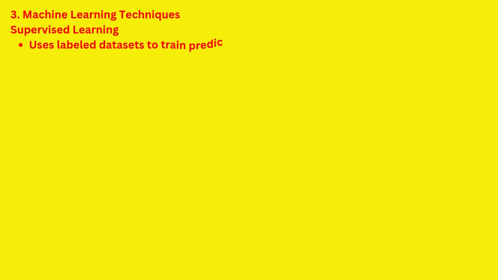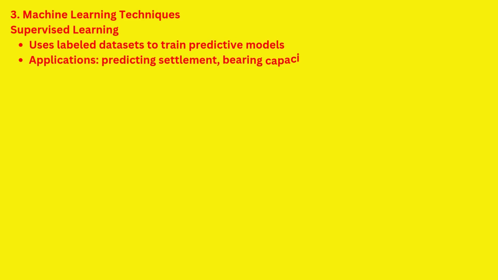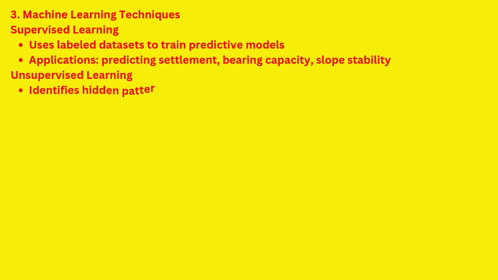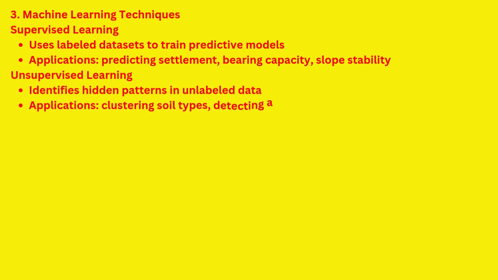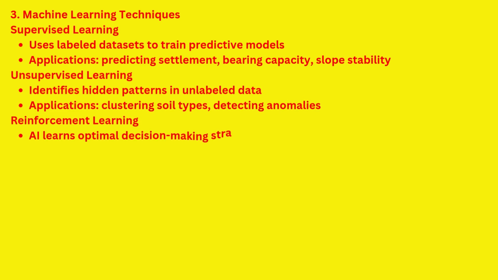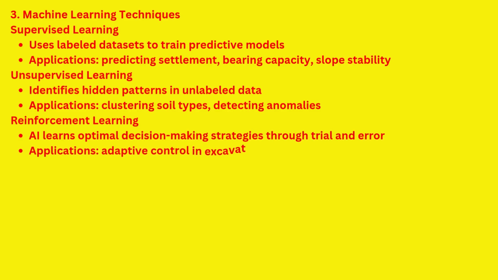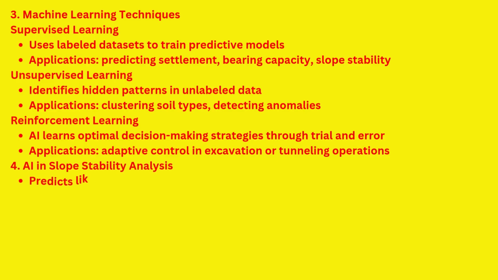3. Machine learning techniques. Supervised learning uses labeled datasets to train predictive models. Applications: predicting settlement, bearing capacity, slope stability. Unsupervised learning identifies hidden patterns in unlabeled data. Applications: clustering soil types, detecting anomalies. Reinforcement learning: AI learns optimal decision-making strategies through trial and error. Applications: adaptive control in excavation or tunneling operations.